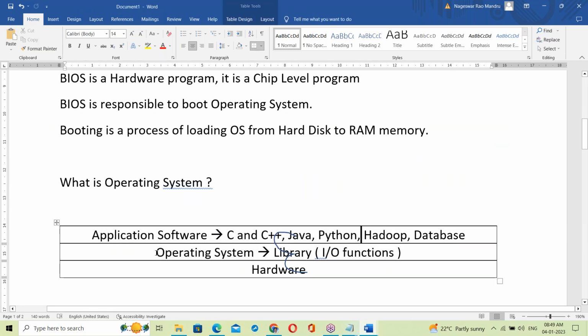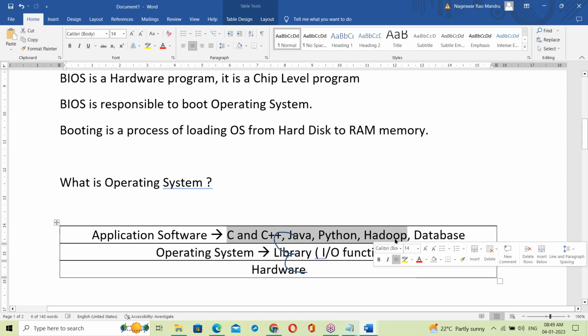Okay, I think it's clear, right? Inside the OS, yes, the OS is required. Without the OS, programs will not run. Everything, all programs, run inside the OS. The OS is like a platform, and on top of it, all are running.